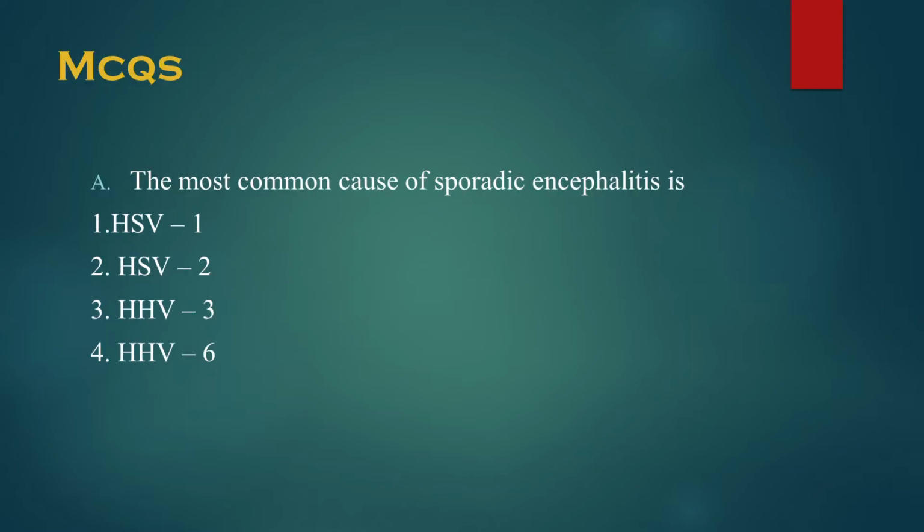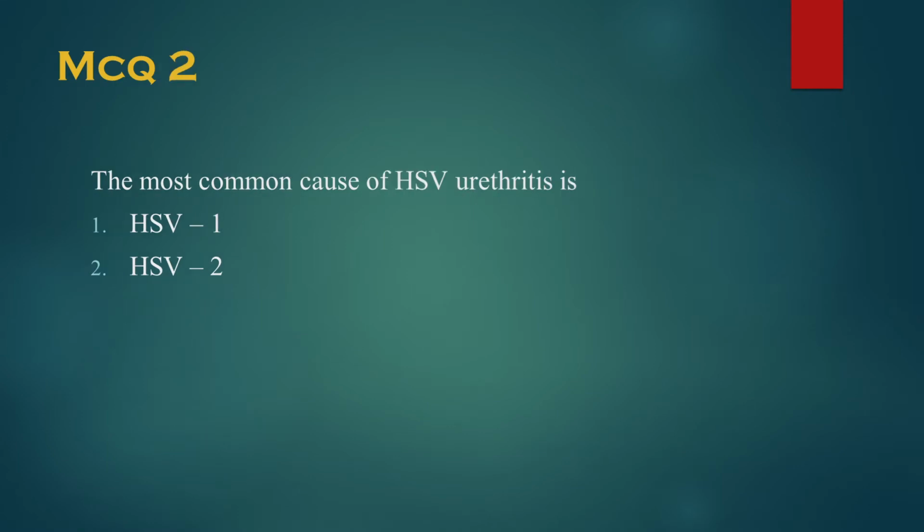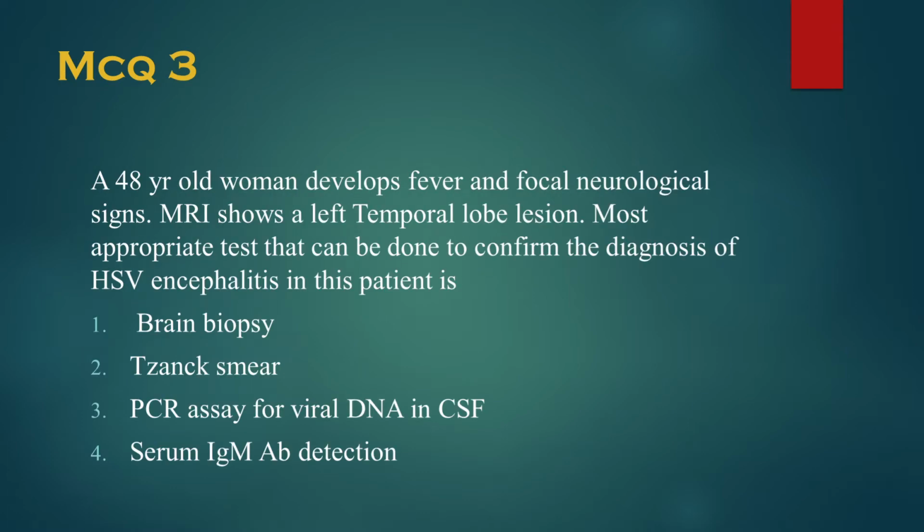The most common cause of sporadic encephalitis is either HSV1, HSV2, HHV3 or HHV6. The next is, the most common cause of HSV urethritis is HSV1 or HSV2. The next is, a 48-year-old woman develops fever and focal neurological signs. Listen to this question carefully. An MRI shows a left temporal lobe lesion, and the most appropriate test to confirm the diagnosis of HSV encephalitis in this patient is either brain biopsy, Tzanck smear, PCR assay for viral DNA in CSF, or serum IgM antibody detection.